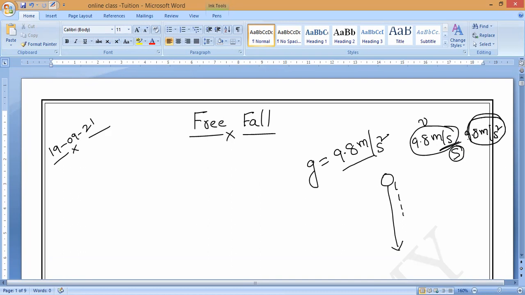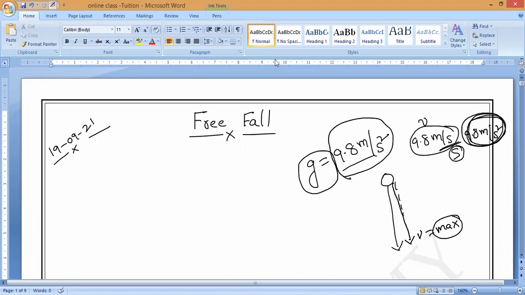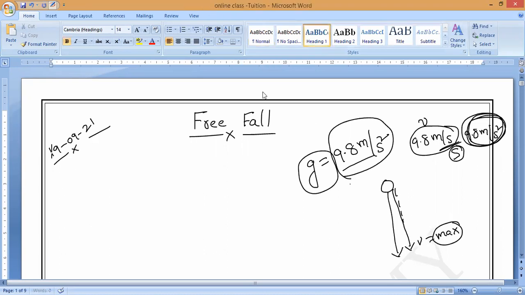Do you understand, guys? The velocity will keep on increasing uniformly. That is why, just before the body hits the ground, the velocity is maximum. Because when the body is in free fall, the velocity increases continuously at a uniform rate. What is that value? 9.8 meters per second square.